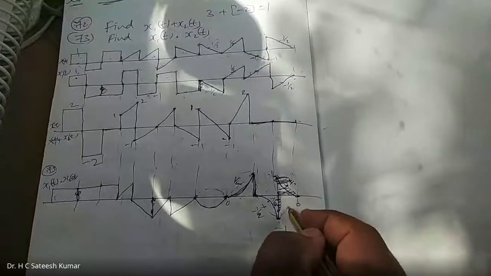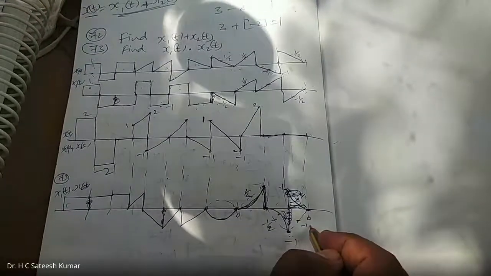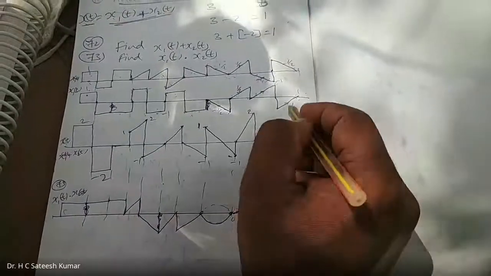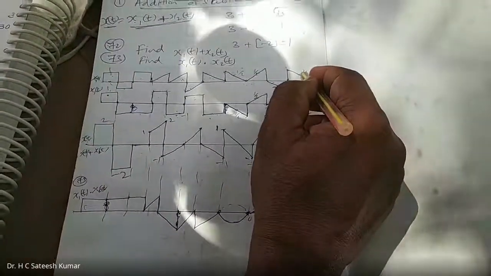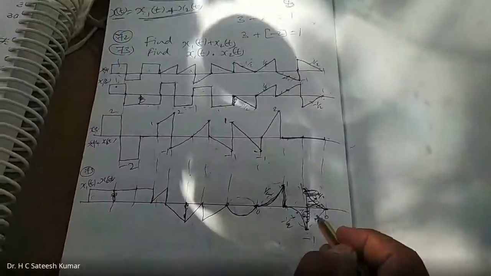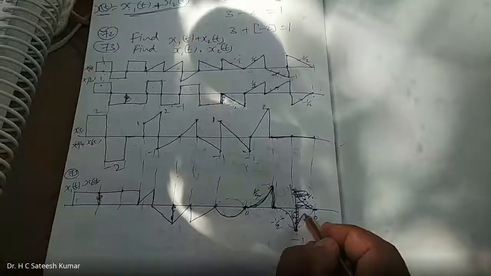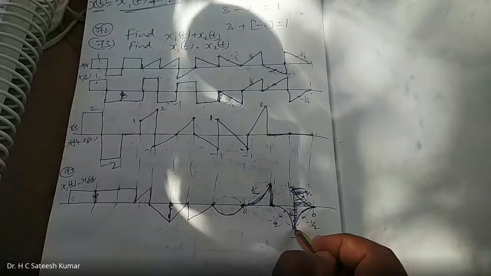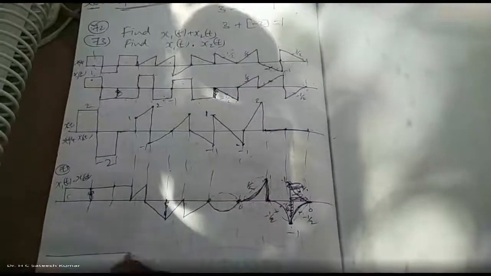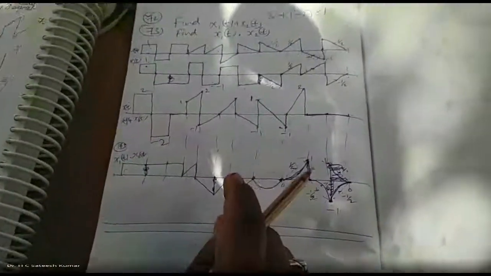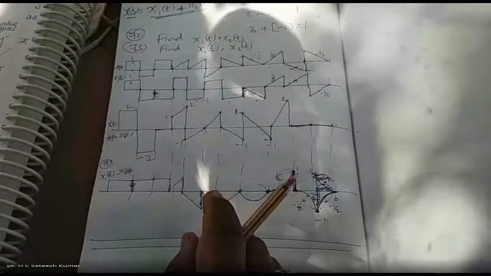Now this is your minus 1 by 4. Minus half. Now minus half into plus half is what? Minus 1 by 4. Minus 1 by 4 will be here. Therefore you are going to get it. Check this multiplication once again. You may get lots of confusion.